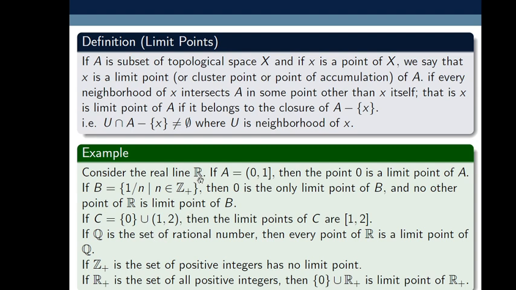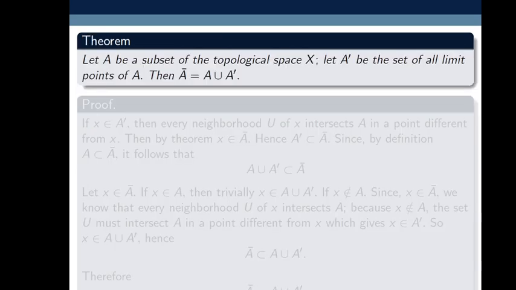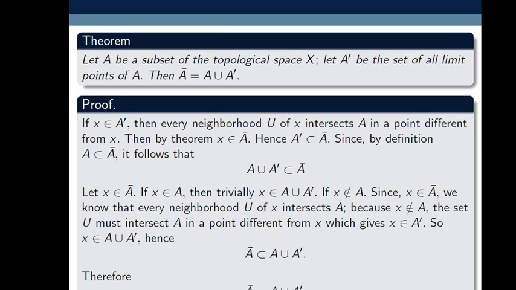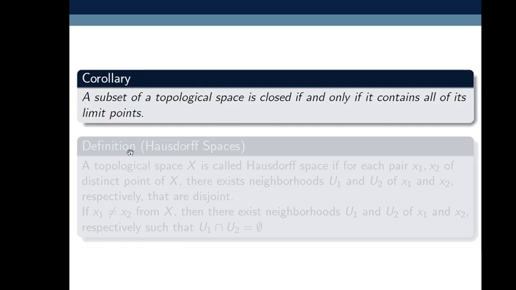So the set of real numbers R is both open and closed. The set of real numbers R is both open and closed. So this we proved. So from this corollary also we can say whether a set is closed or not.